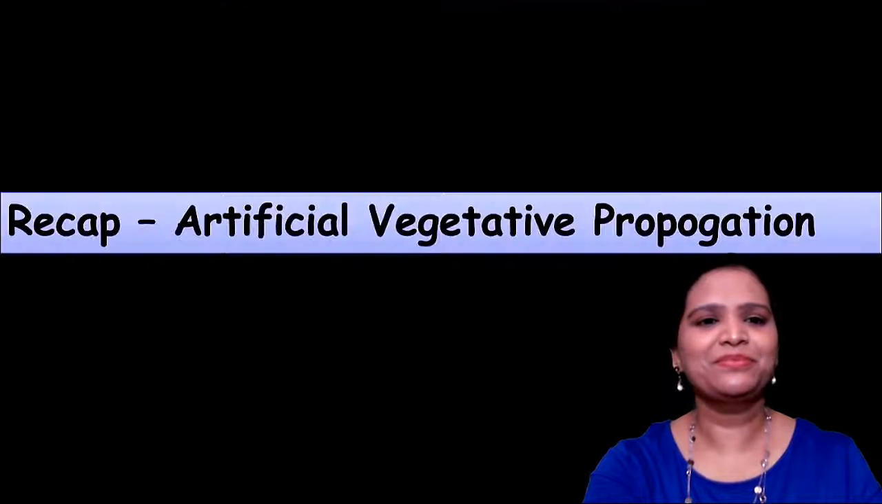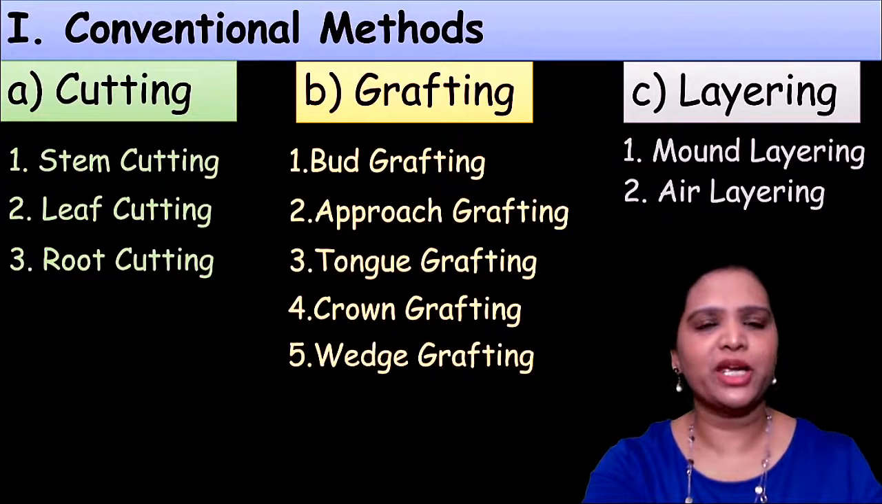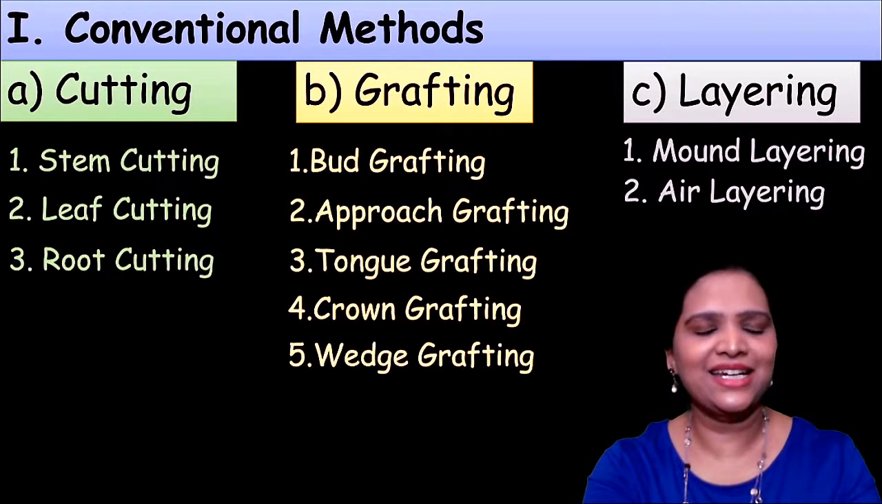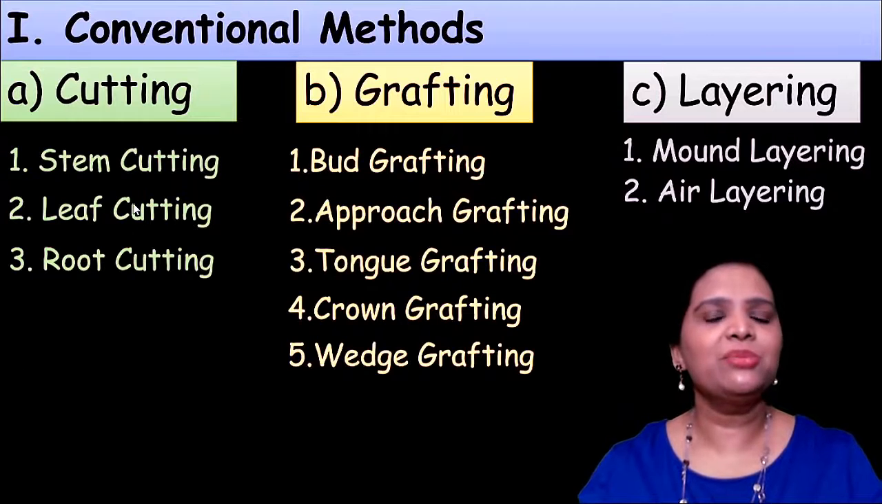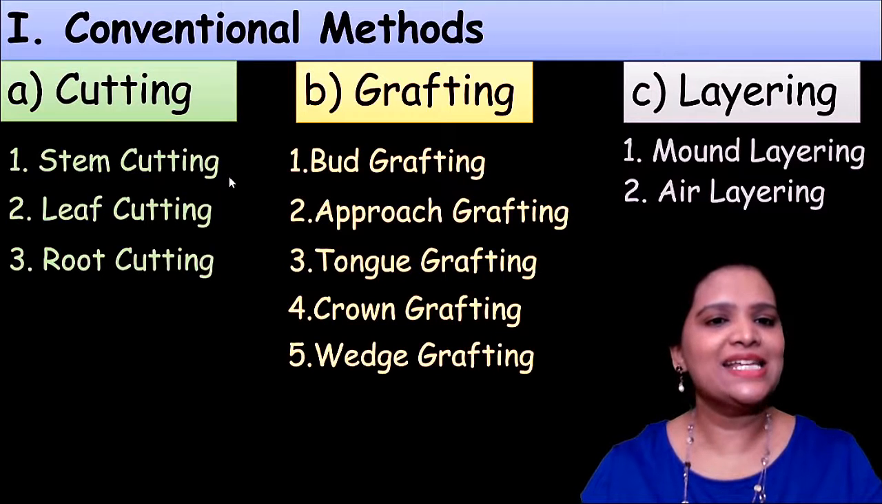Okay, so let us revise what we have learned in this lesson. This lesson is about artificial vegetative propagation methods. There are two methods by which we could achieve artificial vegetative propagation. One is the ancient conventional method, which includes cutting, grafting and layering. Cutting means we are cutting certain parts of the plants. Depending upon where you are cutting, we could classify them as stem cutting, leaf cutting and root cutting.